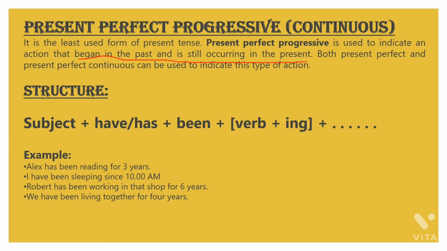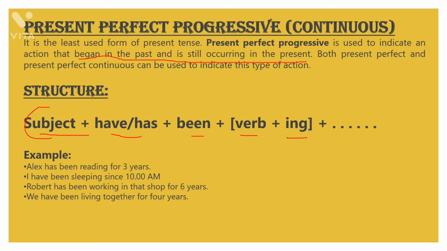Now what's the structure for this tense? Let's have a look at the structure also. So here, students, first of all the subject will come. Subject means the doer of the action. Then has/have plus been plus verb plus ing. This is the structure of present perfect continuous tense.